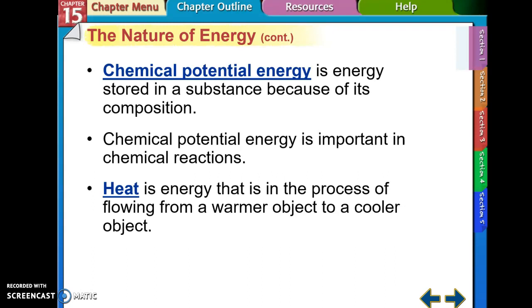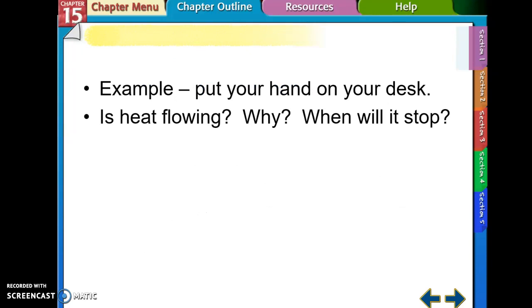And heat is energy that is in the process of flowing from a warmer object to a cooler object. Q symbolizes heat. So if you put your hand on your desk, the heat is flowing from your hand to the desk because your hand is warmer than the desk is. It's going to keep flowing. It's not going to stop flowing when they reach equilibrium. Then it'll flow back and forth at equal rates. But you'll stop feeling that flow of energy when the desk has the same average kinetic energy as your hand.